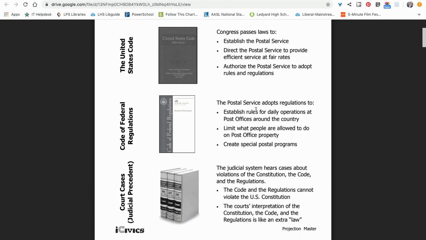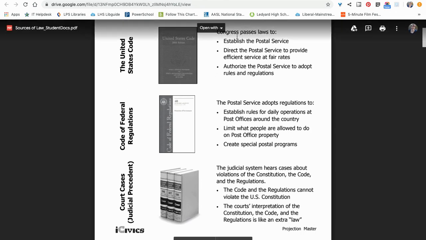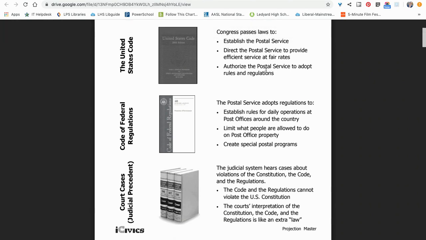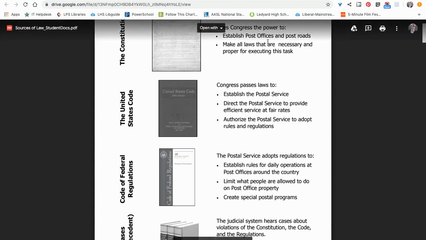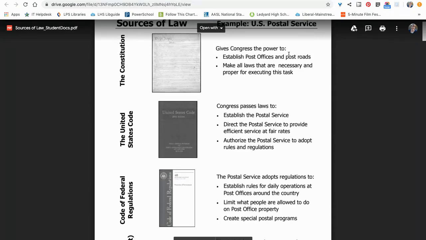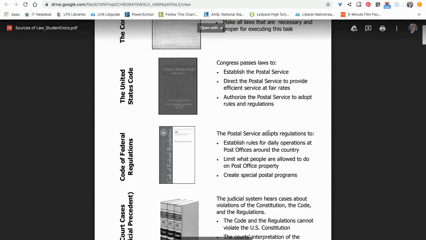The United States Code is where Congress passes laws to establish the Postal Service, direct the Postal Service to provide efficient service at fair rates, and authorize the Postal Service to adopt rules and regulations. So notice this is offices and roads up here that the Constitution gives the Congress power to establish. The United States Code is talking about the Postal Service.